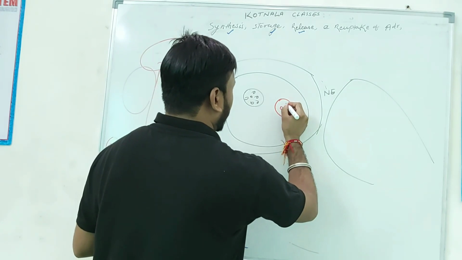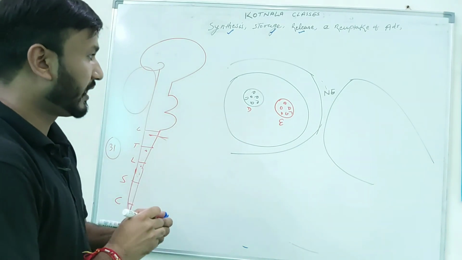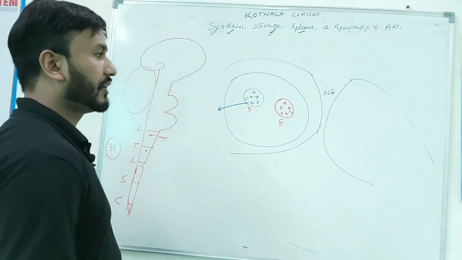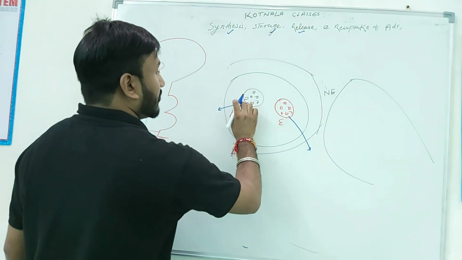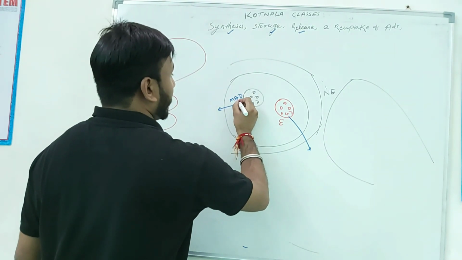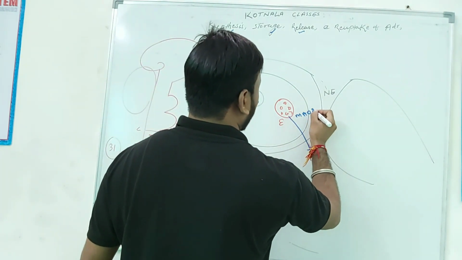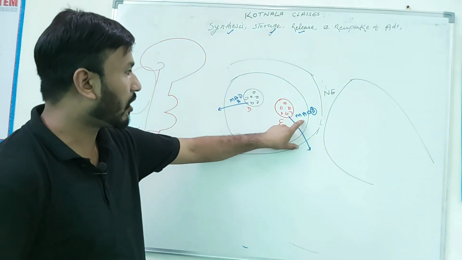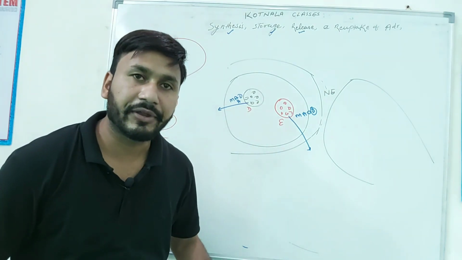This is epinephrine, this is the dopamine, this is the epinephrine, right? When dopamine is released, when epinephrine is released, the release inhibitor for dopamine is MAO-A, right? And the release inhibitor for epinephrine is MAO-B. Okay, understood? Whenever there is overexpression of MAO-A, this release pattern becomes impaired, right?